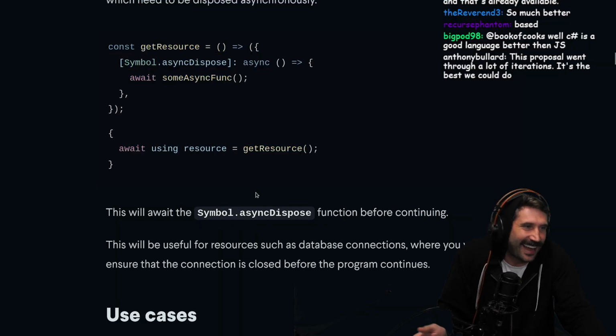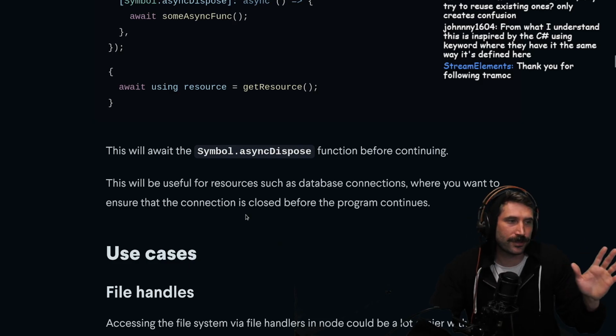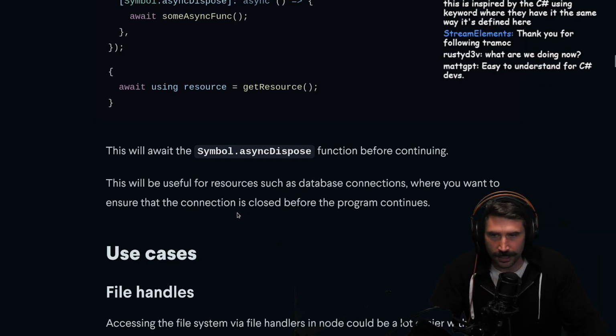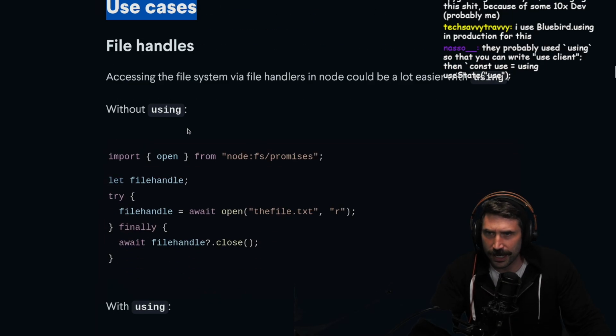I don't know. I don't like it. I'm not sure if I like it, okay? Me personally, okay? It's a me personal thing. I understand you may love it. Anyways, let's see. Okay, file handles.